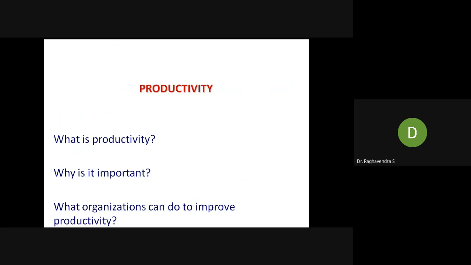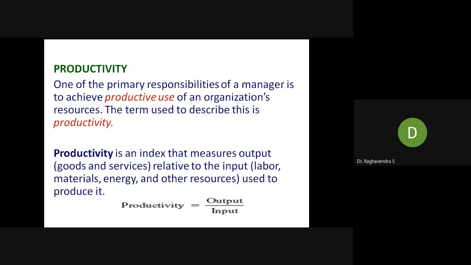So let us see the definition of productivity now. What is productivity? Why is it important? What can the organization do to improve productivity? Productivity: one of the primary responsibilities of a manager is to achieve the productive use of organization resources, a term used to describe this is productivity. Of course, whenever there is a company, all the resources should be effectively managed. Then only you can get the output properly. If you're not utilizing the skilled labor, machinery, tools, whatever resources available in the organization, then you cannot achieve the target, and you cannot fulfill the demands of the customers.